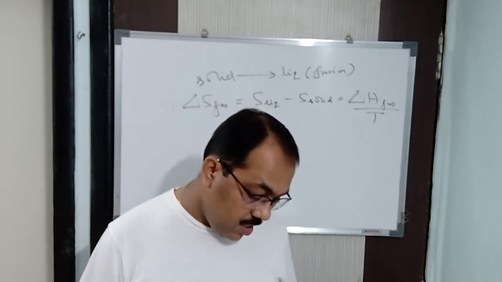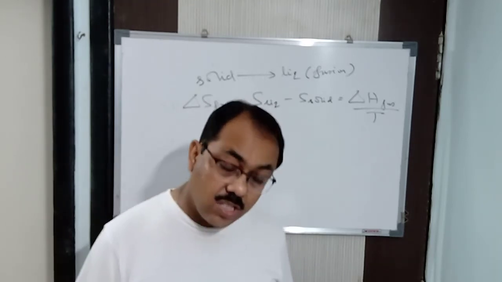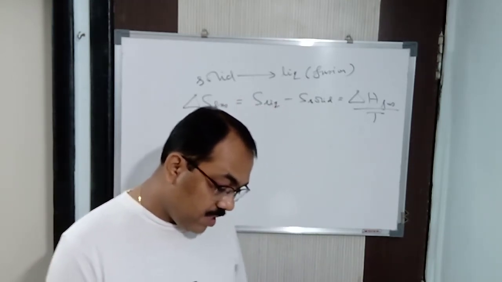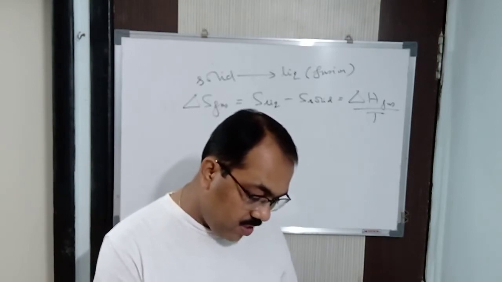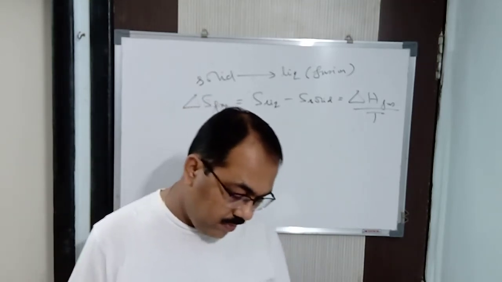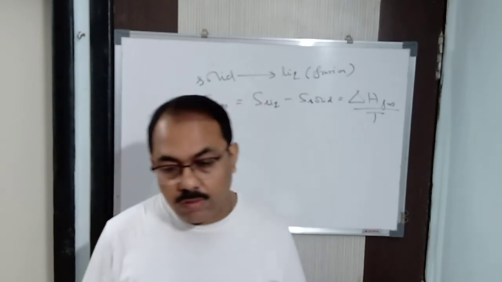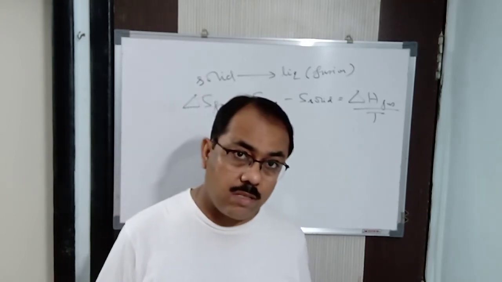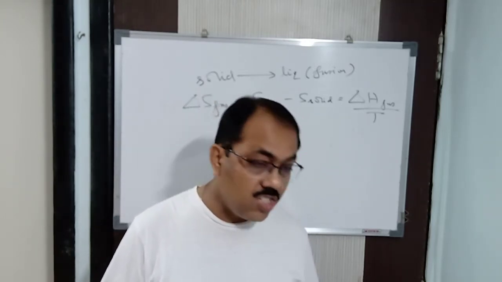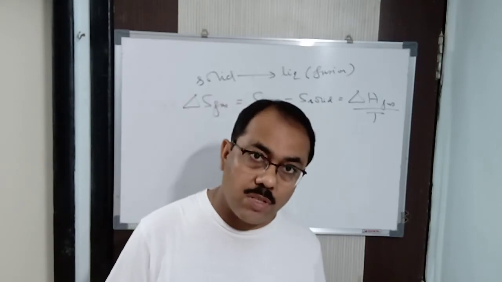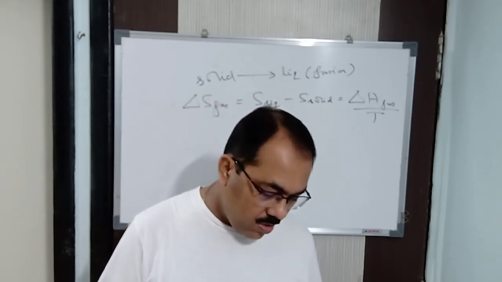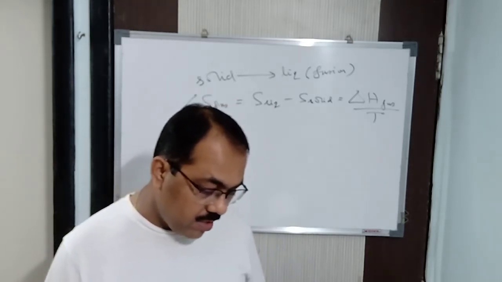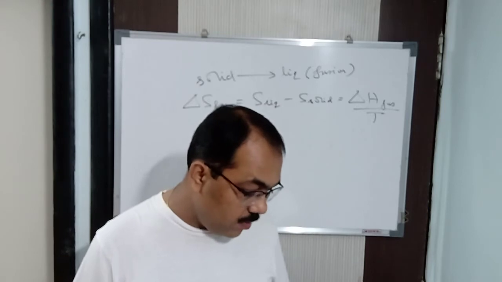Since all the processes in nature occur spontaneously, that is, irreversibly, therefore the entropy of the universe is increasing continuously. So this is a statement of the second law, that entropy of the universe always increases. Why? Because generally all the processes in nature are spontaneous and hence irreversible. So always the entropy of the universe goes on increasing. It is ever increasing. This is the statement given by the second law.